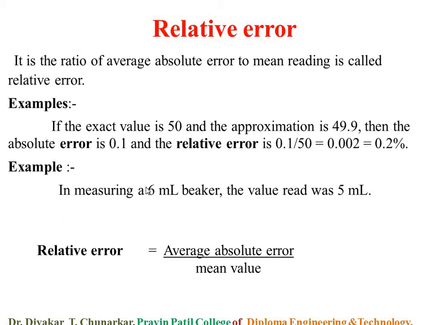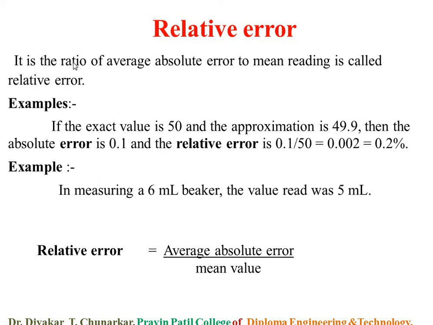In measuring, as a second example, I will take 6 ml of water in a beaker, but we read this as 5 ml of water in the beaker, or 6.5 ml, or 5.9 ml. So this is the wrong reading and this is the error, the average absolute error.